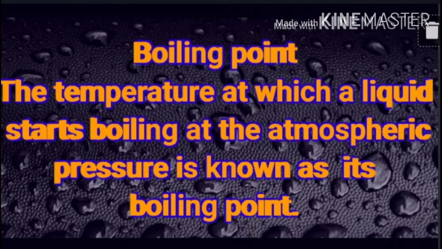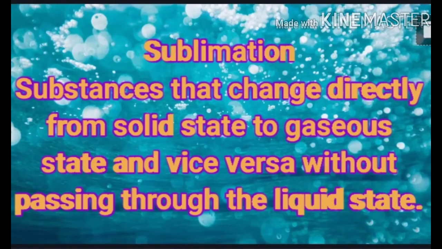Now, we have learned that substances around us change state from solid to liquid and from liquid to gas on supply of heat. But there are some substances that change directly from solid state to gaseous state and vice versa without passing through the liquid state. We already learnt this in the previous class, 6th class also. We have read about sublimation, which is one such change.